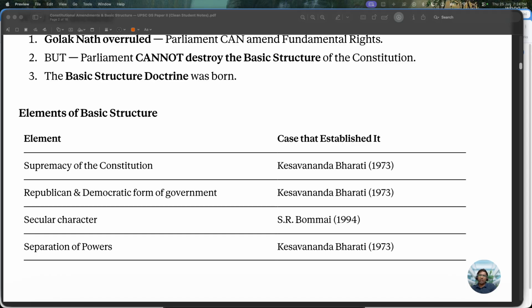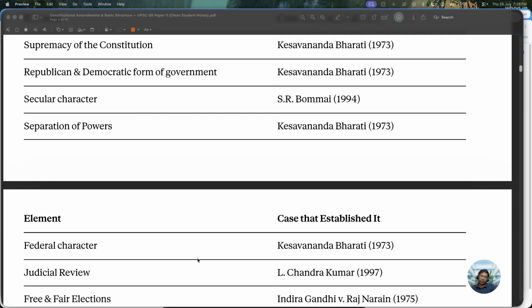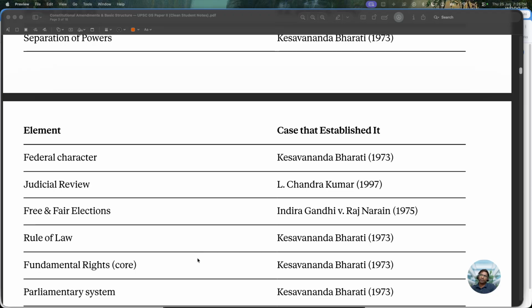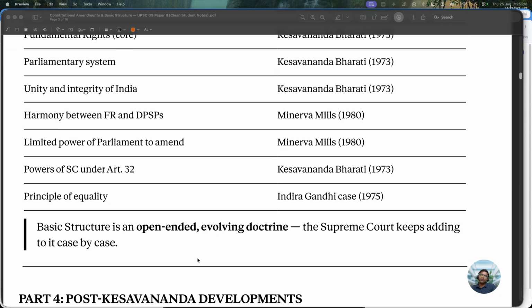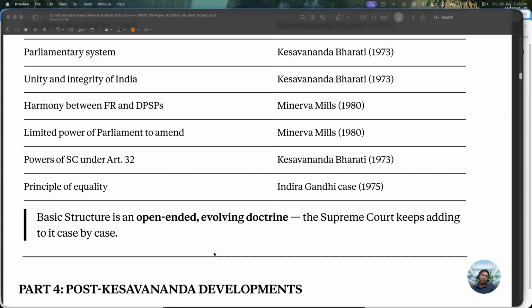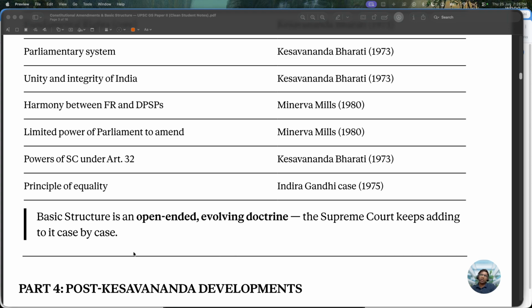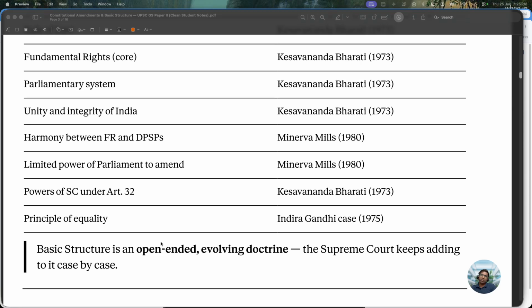Then powers of Supreme Court under Article 32, then principle of equality. So basic structure is an open-ended, evolving doctrine, and the Supreme Court keeps adding to it case by case.